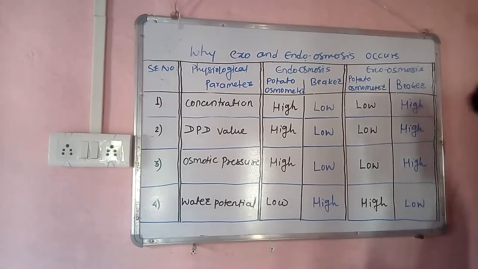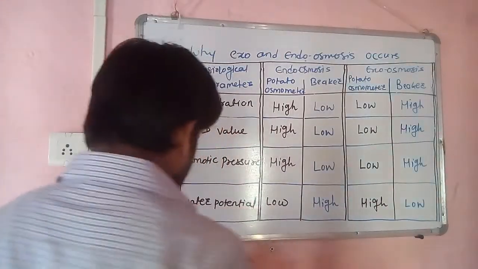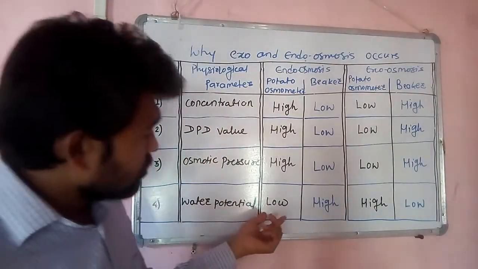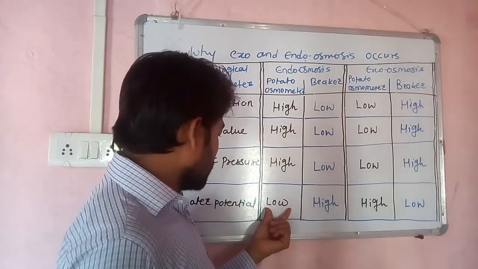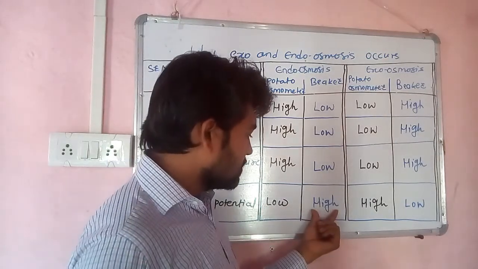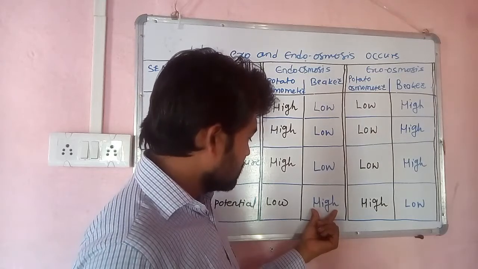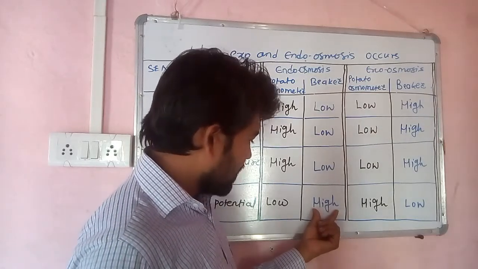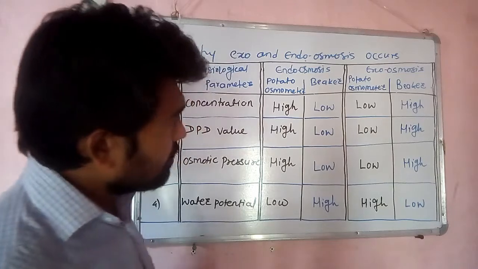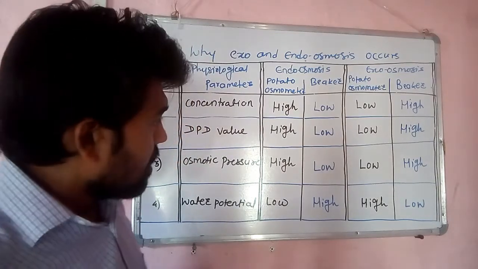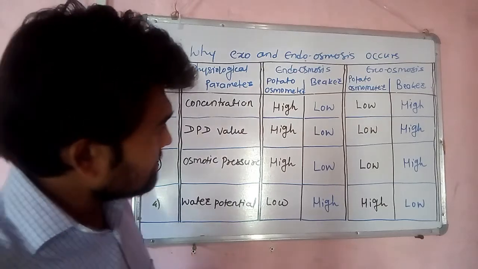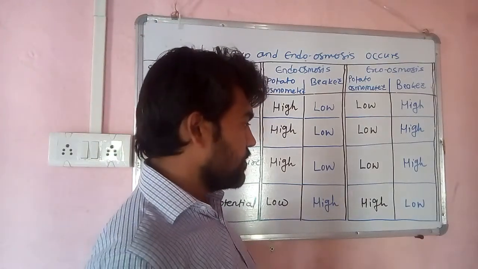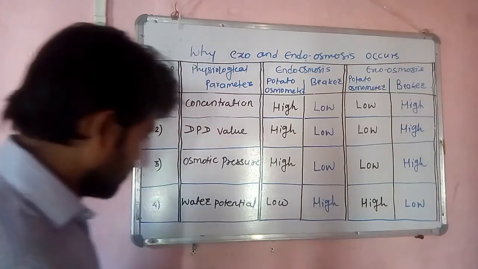As far as water potential is concerned, in order to undergo endoosmosis, the potato osmometer solution must have a lower water potential value than that of a beaker. The beaker must have a higher one. However, in order to undergo exoosmosis, the potato osmometer must have a higher value of water potential as compared to the beaker. The beaker must have a low value of water potential. So this is a very simple